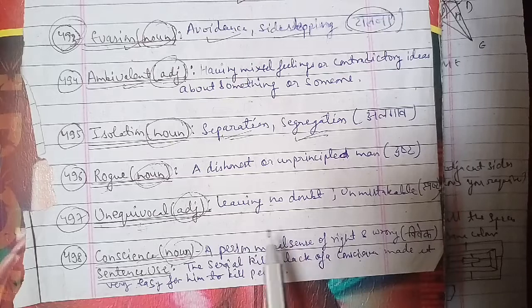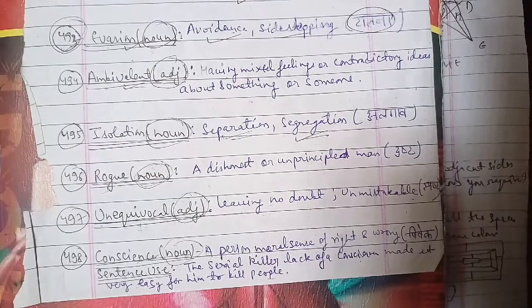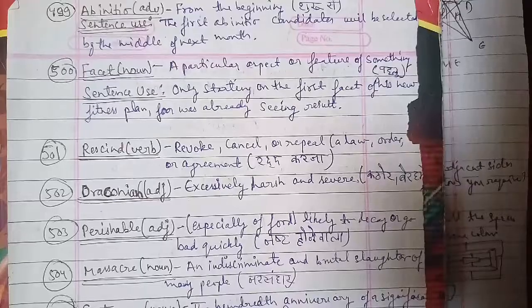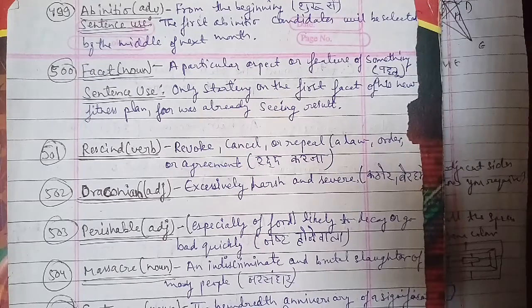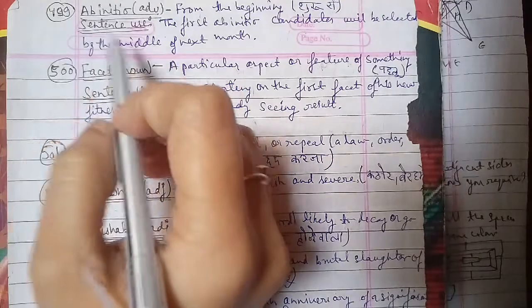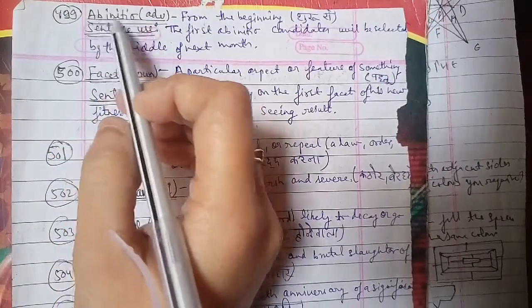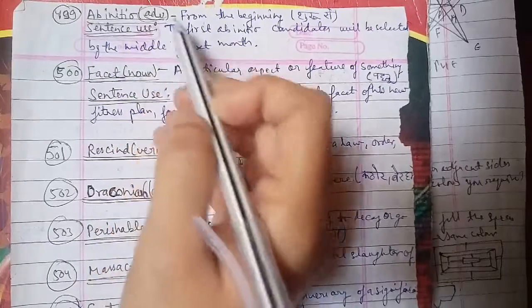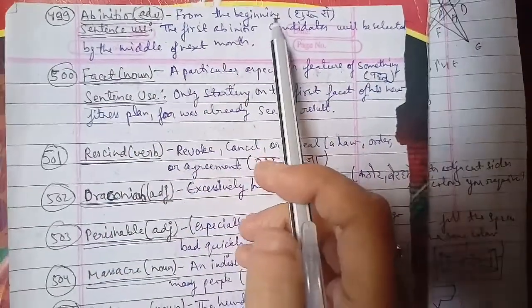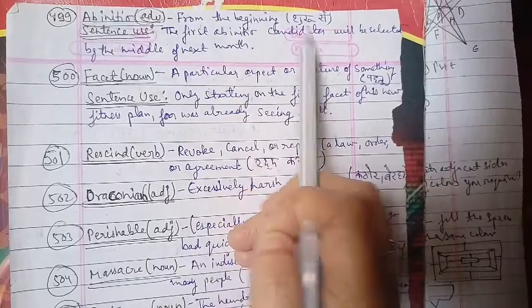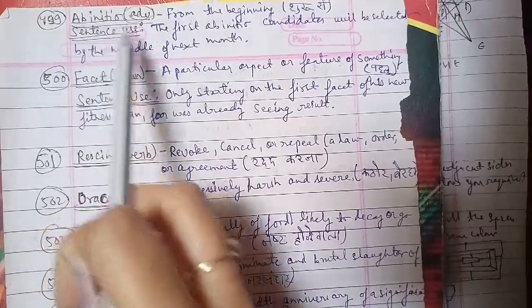We'll go ahead with the next word, the 499th word here. The word 499 we have is ab initio. Ab initio is used as an adverb. The meaning is from the beginning, shuru se. When you do something from the beginning, you can use the word ab initio.